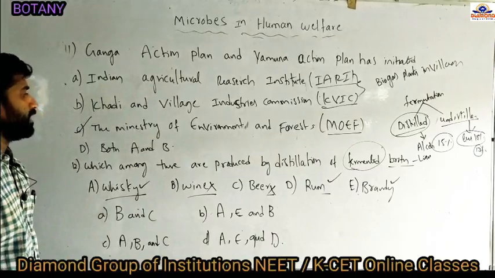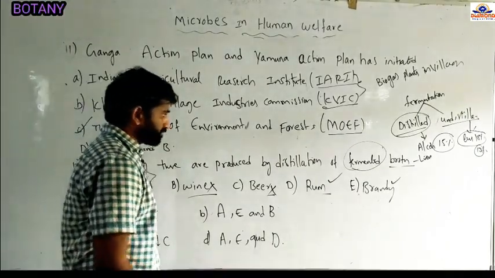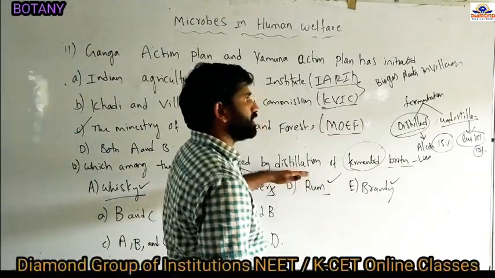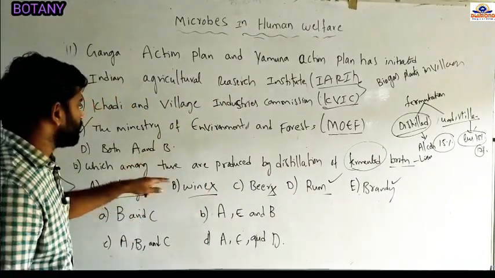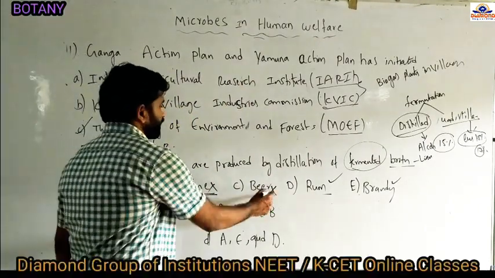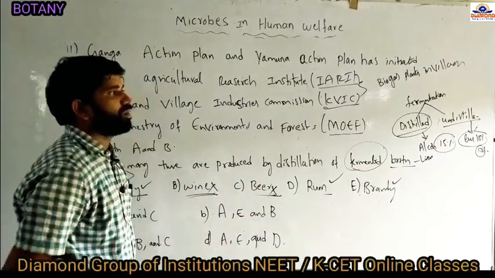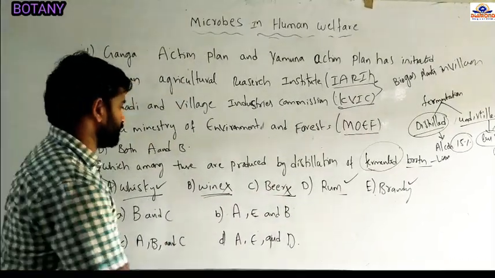Answer D. And whenever the question is asked about undistilled alcohol, the same question will be asked as undistilled alcohol, and the answer will be only beer and wine, because these are the two alcohols whose concentration is less. So the answer is